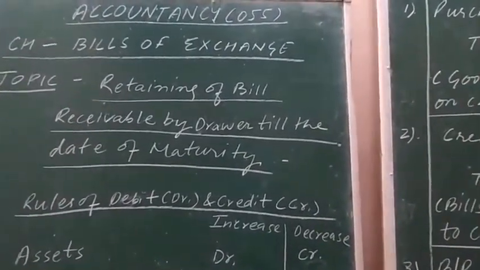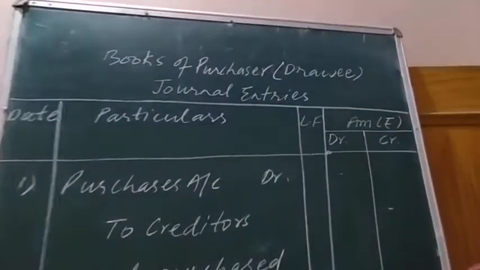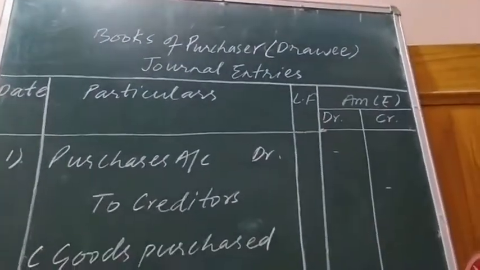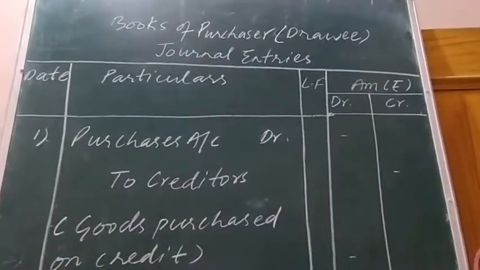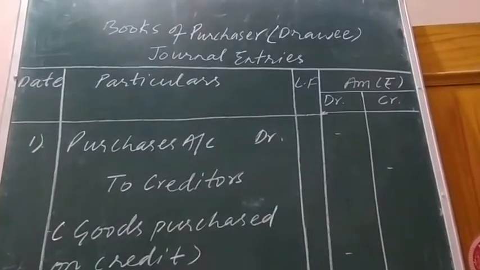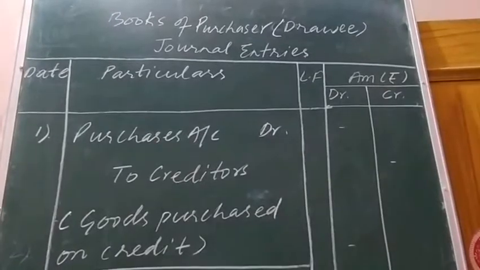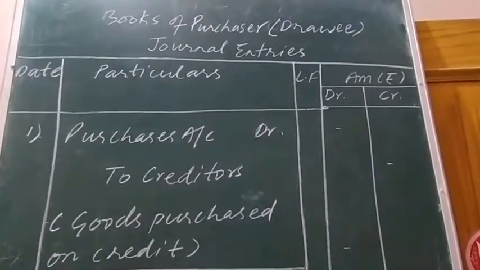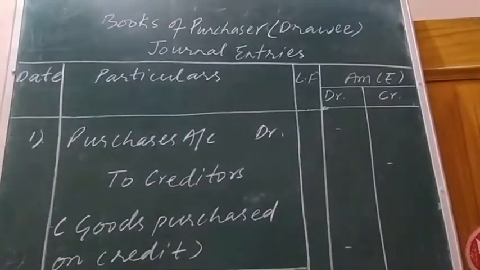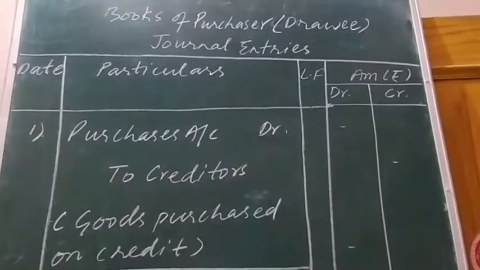Now just see the right hand side green board. Books of purchaser, that is drawee. What entries are needed to be passed, that I am going to explain to you. First of all, the drawee or the purchaser of goods will pass the journal entry related to the goods purchased on credit. Whenever goods are purchased on credit, what will happen in the books of drawee?